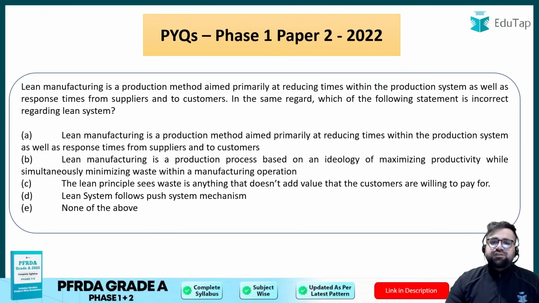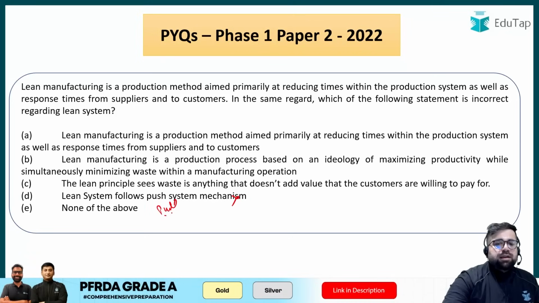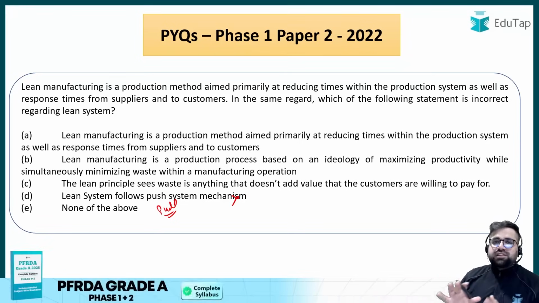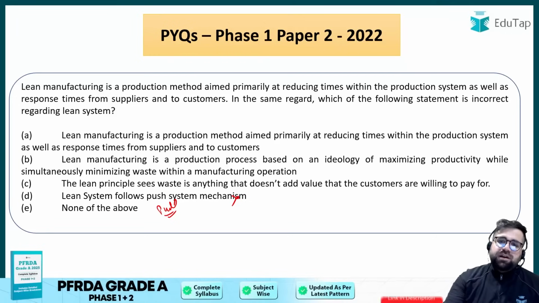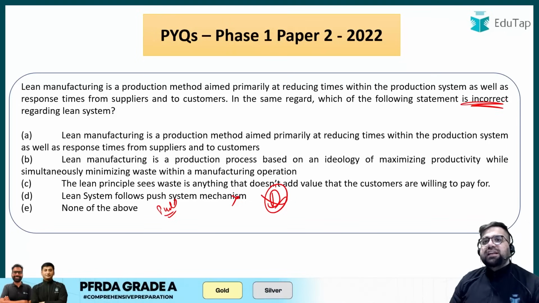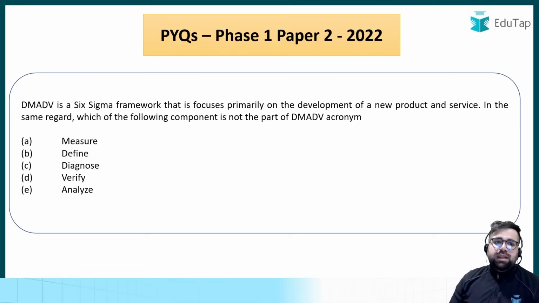Lean principle sees waste as anything that doesn't add value. Again, this is correct. Lean is a push? No, it's a pull system. Why is it a pull system, my friends? Because whenever demand is there, you will set your production cycle accordingly. So it's a pull system, not push. Therefore statement D is incorrect, and your answer will be D only, because over here you have to identify the incorrect statement only. Moving forward to the next one.